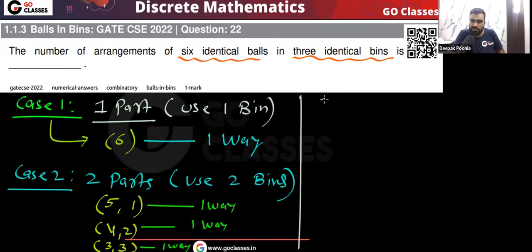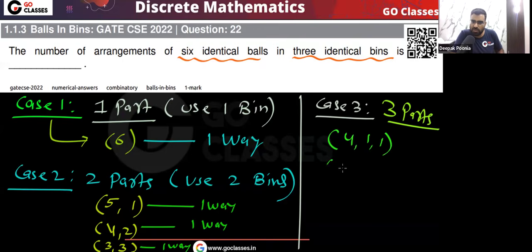What about case 3? If you use all the 3 boxes, so 3 parts. Either I can do 4 1 1, or 3 2 1 is possible, or 2 2 2 is possible. That's it, nothing else is possible.